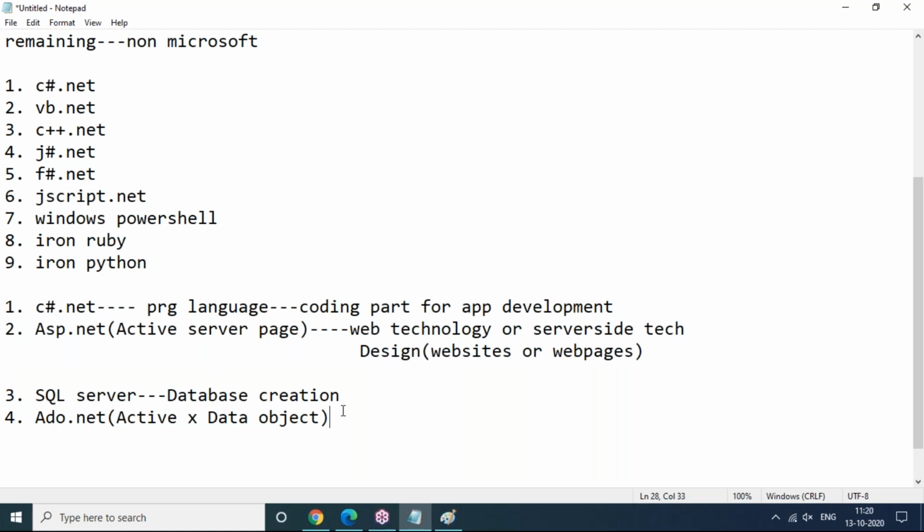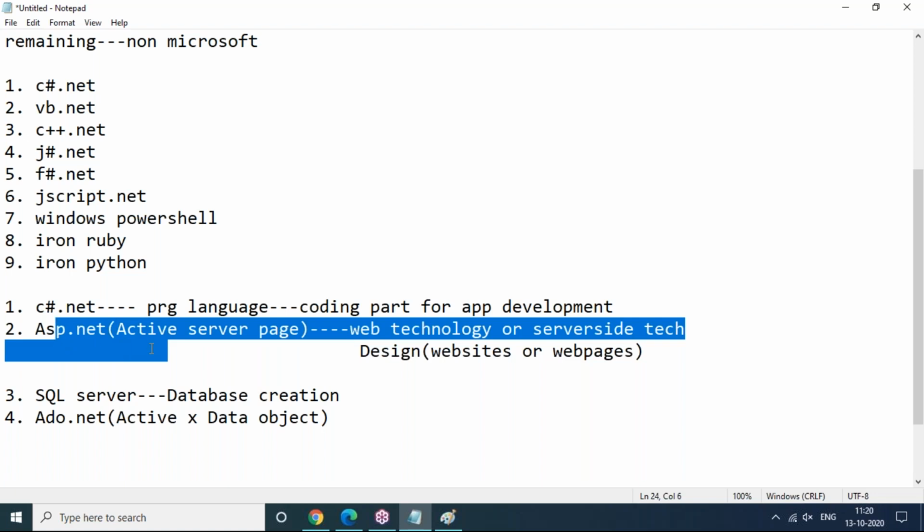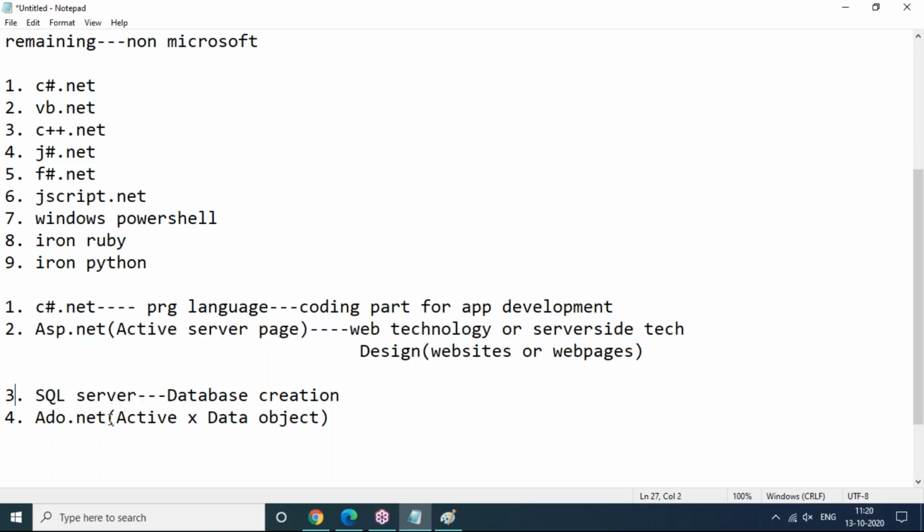Now, I want to tell you clearly how the sessions are going to happen. This session is to cover C# completely, ASP.NET completely, SQL Server completely, and ADO.NET completely. To cover all of these, it will take 2 months. Actually more than 2 months are required, but I'm going to cover this within 2 months only. How it is possible, I'll tell you.